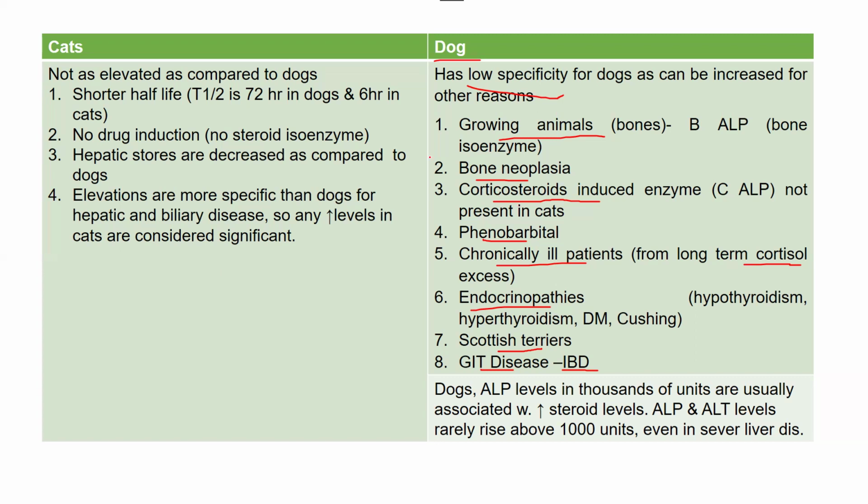Now, if we talk about cats, the one thing that I have missed over here because it's related to cats. So in cats, what we have is that in cats, ALP rise is more specific and more significant as far as it indicating that liver injury is happening.